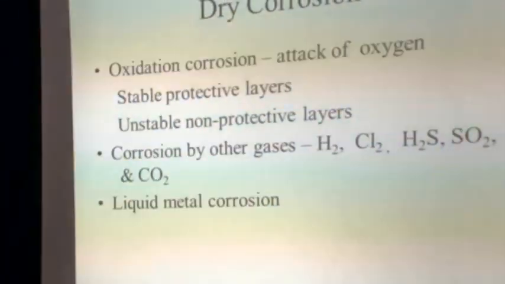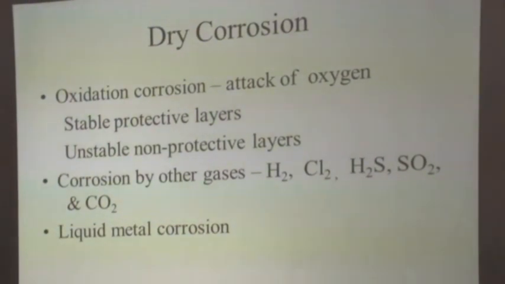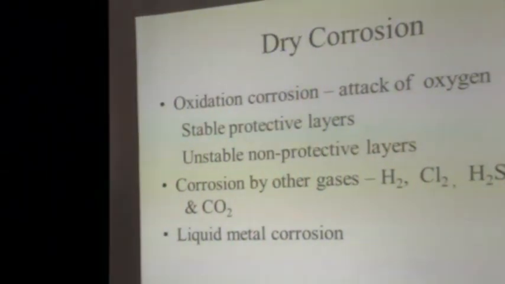The second one is unstable non-protective layers, where the oxide layer formed by the metal by its oxidation process is not protective. For example, in the case of gold and silver, you have an oxide, but that is not a stable film. That's why it gets dissolved, and your metal is subjected to further corrosion. So the corrosion is not stopped there. As and when the layer containing the oxide film dissolves, the corrosion process is stimulated and proceeds further.